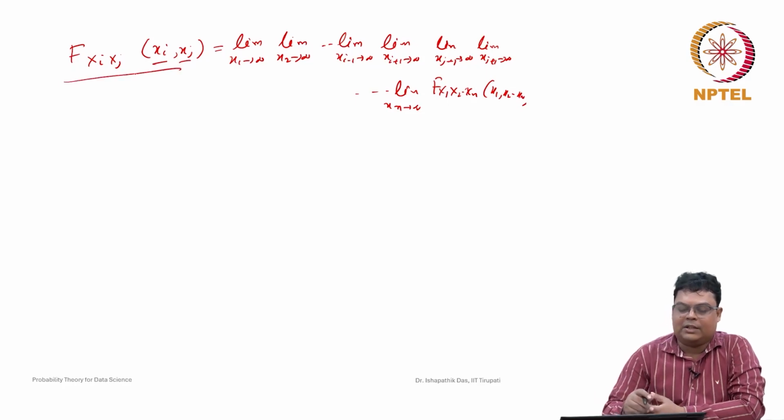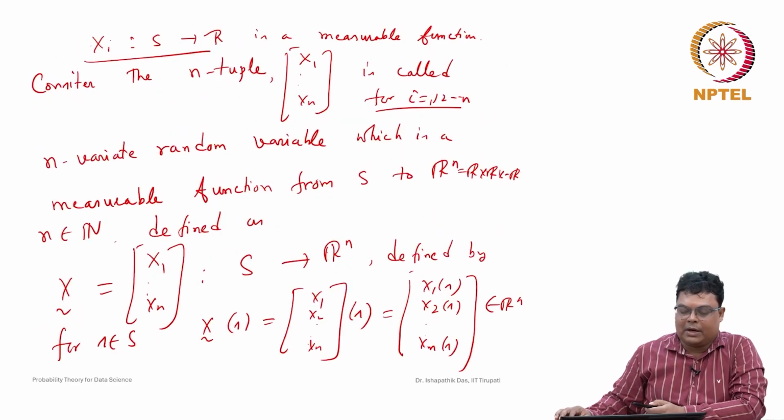Then you get the marginal cumulative distribution function. I hope you have understood this concept.